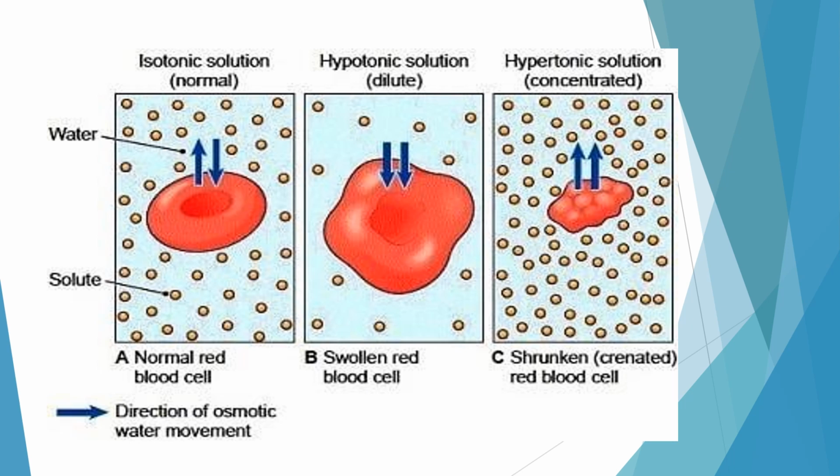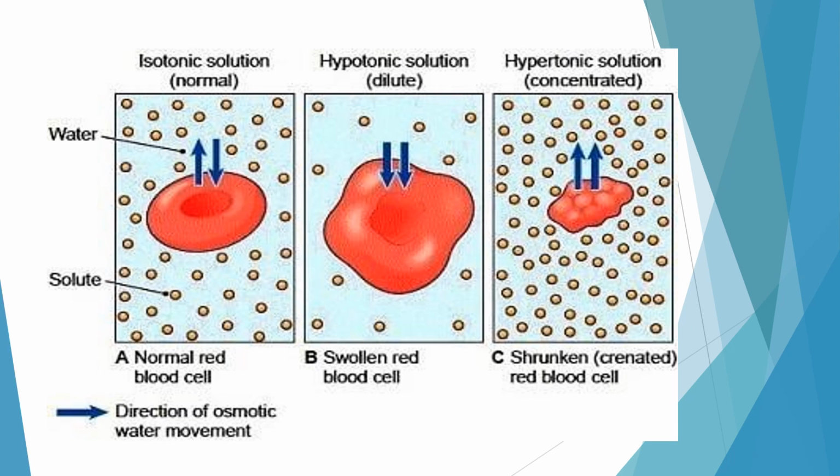Second, when we put the cell into the hypotonic solution, as the concentration of water inside the cell is less, more water enters the cell compared to the amount going outside. As more water enters, the cell will swell and increase in size.